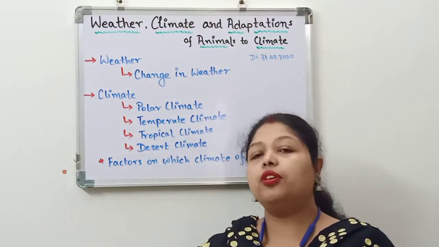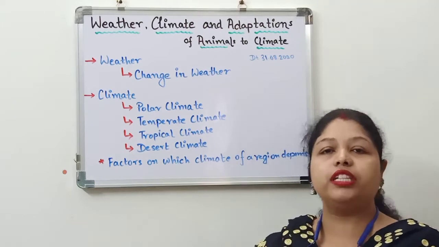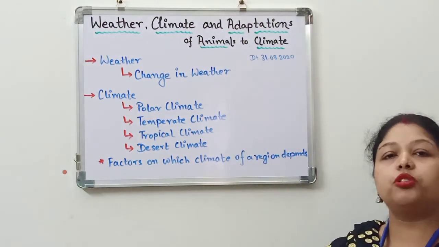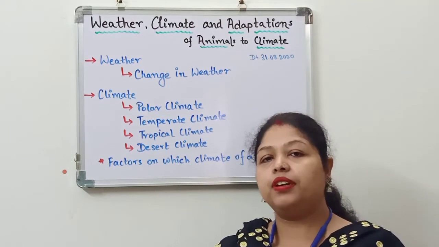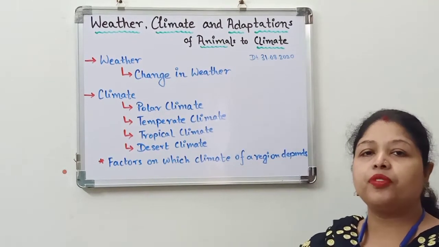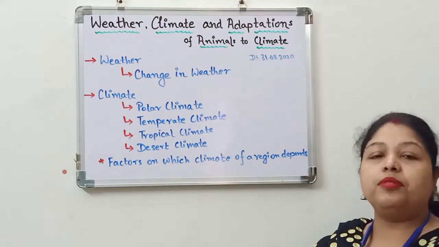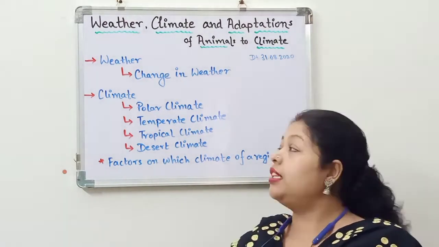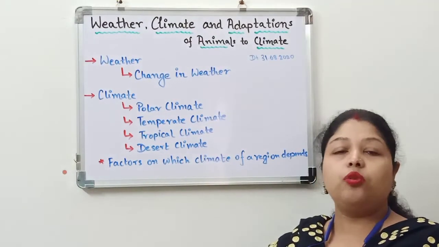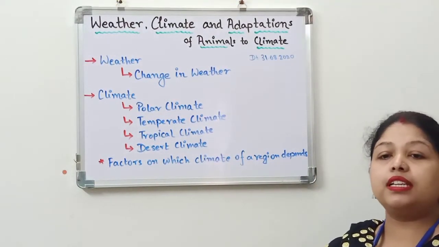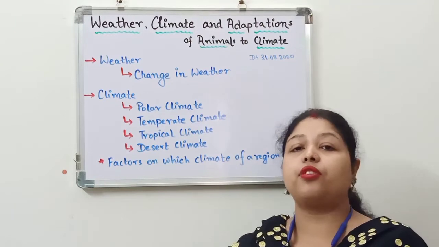Everybody of you has heard about the polar regions, right? That is the North Pole and the South Pole. And what type of climate prevails there? Do you know? I am telling you. In the polar region, there is very low temperature, and the climate is very dry.